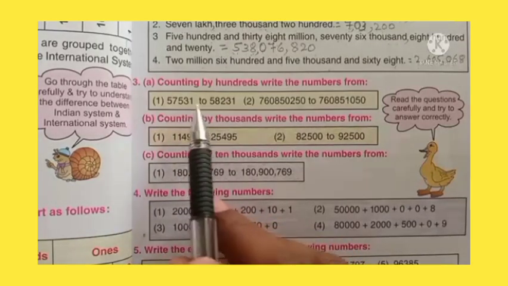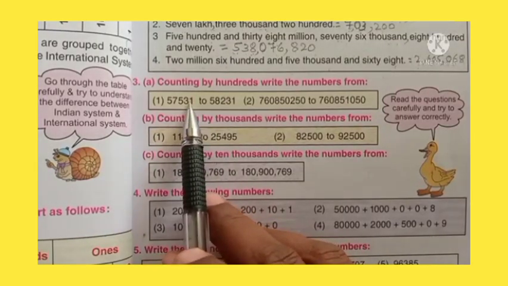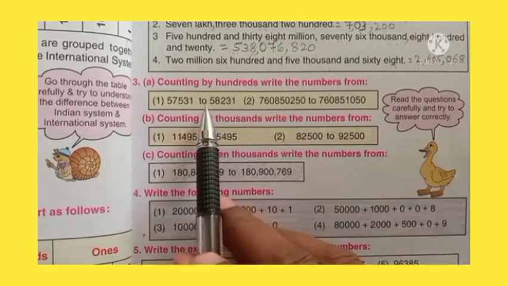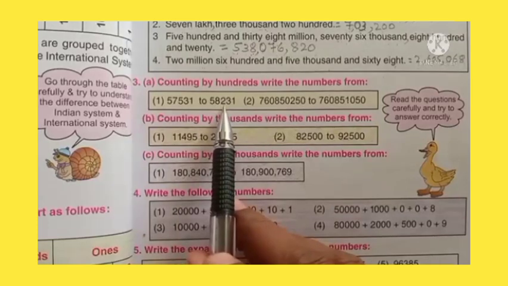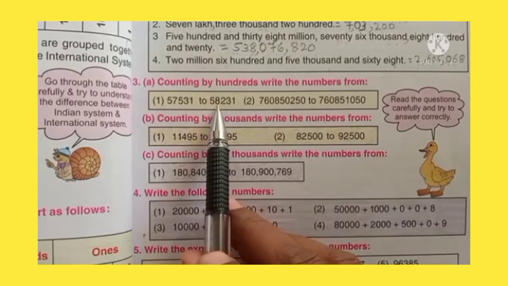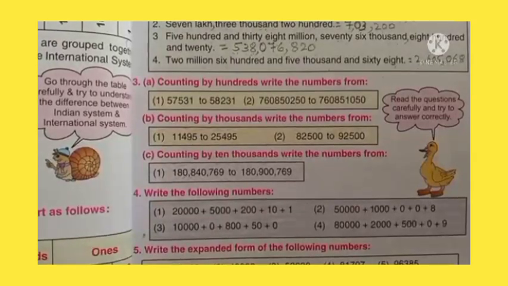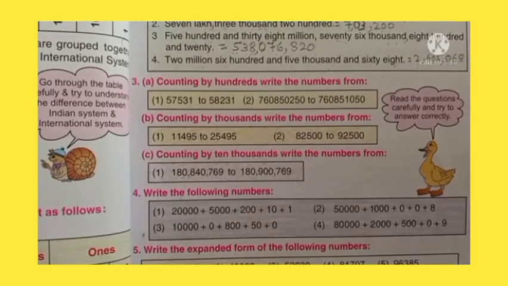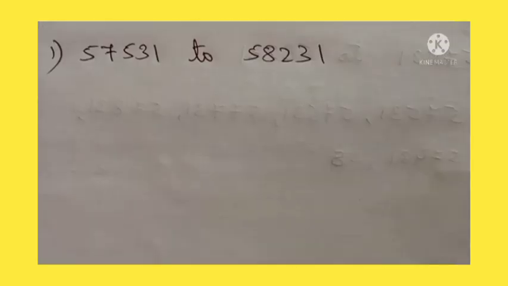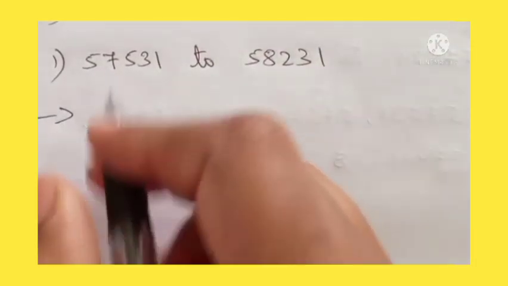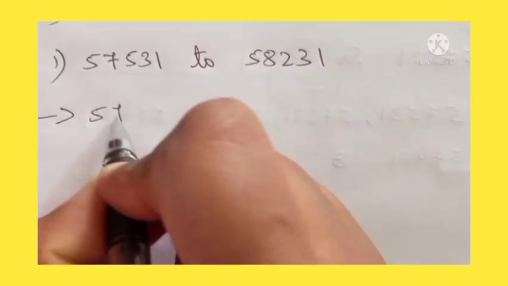Hundreds will change, like 531, it will become 631. Next 731. So till where do we need to change? Till 58,231. You need to change that, okay? So let us do the sum in the book. See dear students, I have written the question. So now let us write the answer for that. So write down